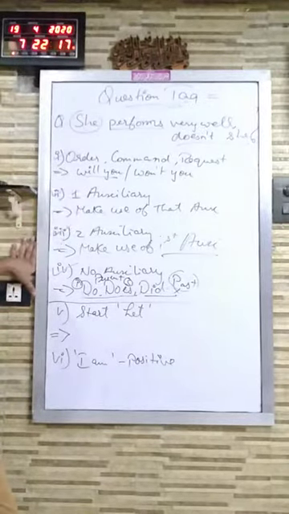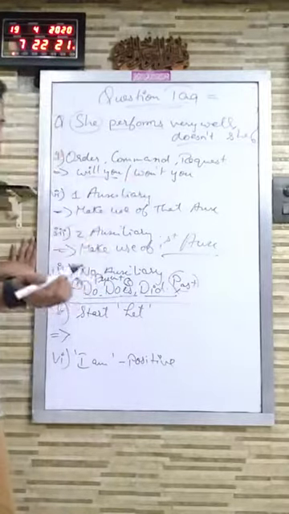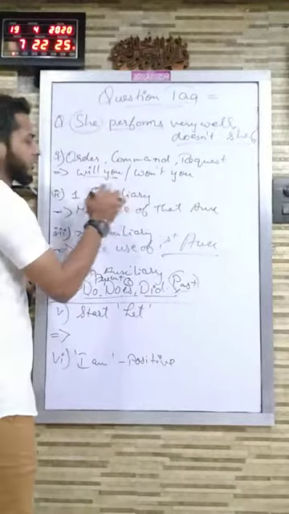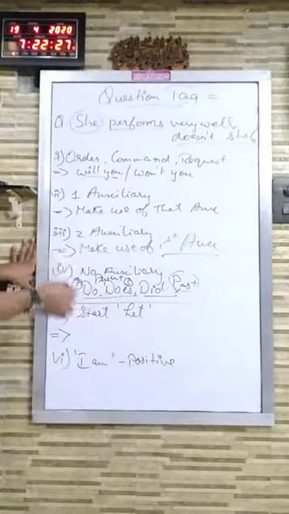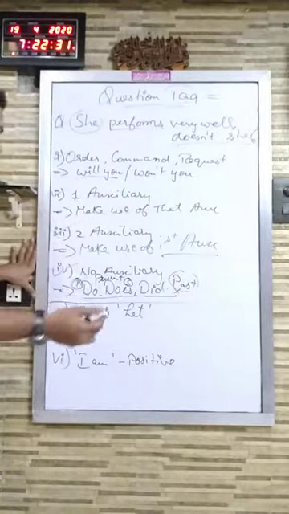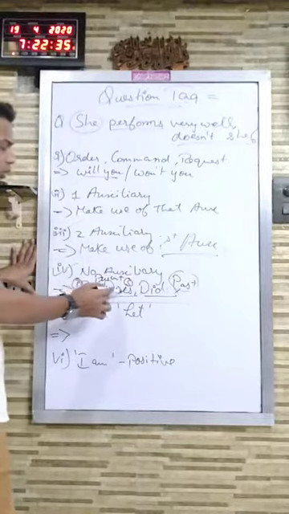So first step, order, command or request. If the sentence is having order, command or request, you will be adding question tag as will you or won't you. If there is one auxiliary and no order, command or request, you will be making use of that auxiliary only for making question tag. If there is two auxiliary, you will be making use of first auxiliary to make question tag. And if there is no auxiliary, you will be making use of do, does and did.